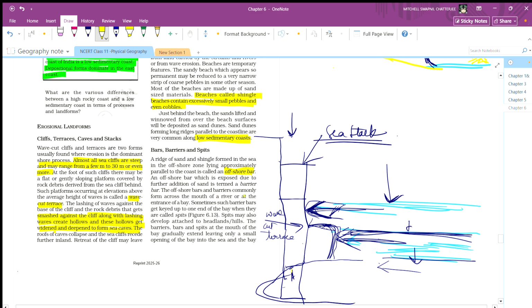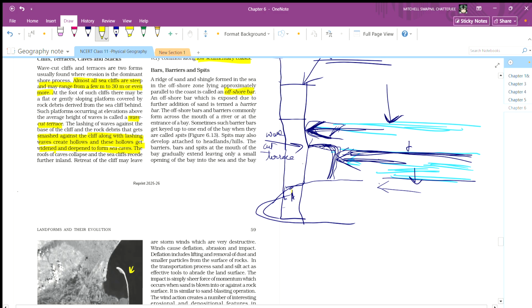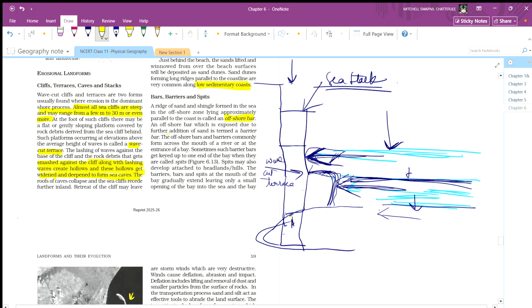The offshore bars and barriers commonly form at the mouth of a river or at the entrance of the bay. So this is a bay, and it is formed at the entrance of the bay. This particular thing is called an offshore bar at the mouth of the river.